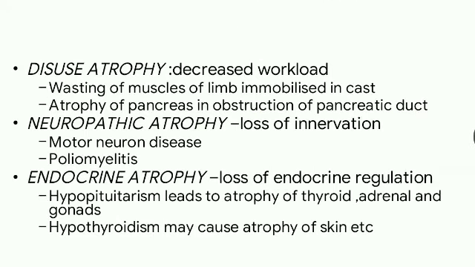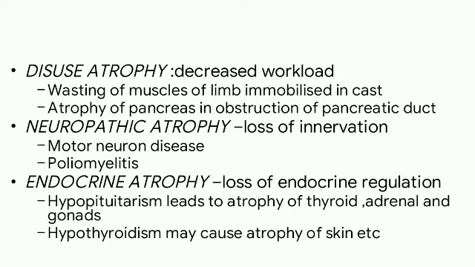And next is diffuse atrophy, which is due to decreased workload. When a fractured bone is immobilized in a plaster cast, or when a patient is restricted to complete bed rest, skeletal muscle atrophy rapidly ensues. The initial decrease in cell size is reversible once activity is resumed. But with more prolonged disuse, skeletal muscle fibers decrease in number as well as in size. Muscle atrophy can be accompanied by increased bone resorption leading to osteoporosis. Another example is atrophy of the pancreas in obstruction of the pancreatic duct.